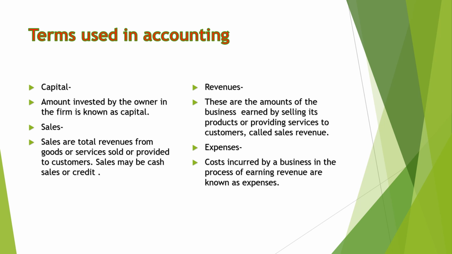Next very important term, capital. Amount invested by the owner is called capital. It may be either in cash or in the form of assets, like if someone is providing land or building to the business, that will be capital. So next term is sales. Sales are the total revenues from goods sold, or services provided to the customer. It may be either in cash or on credit.